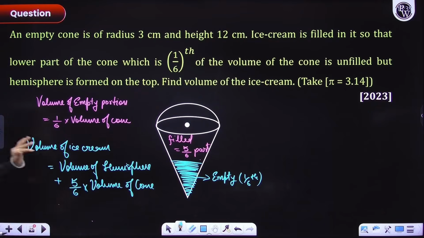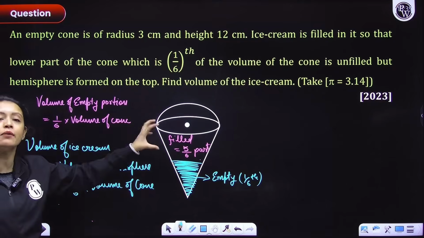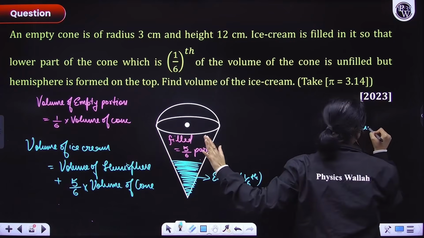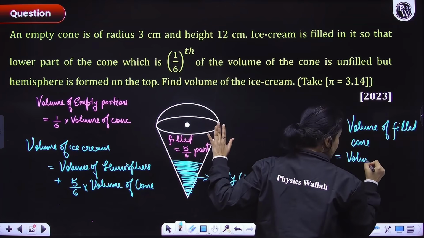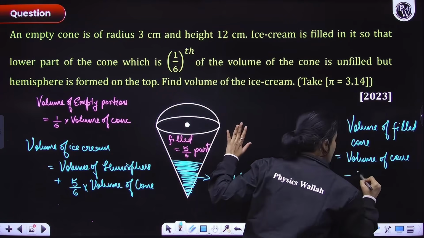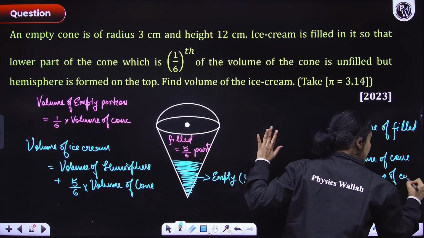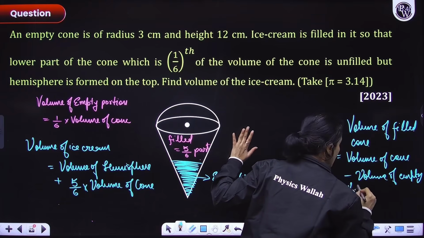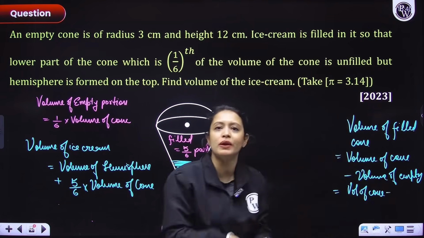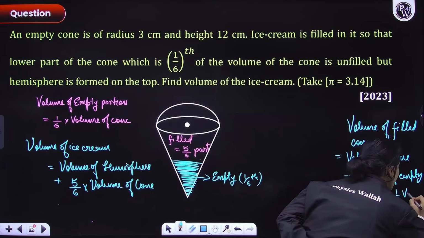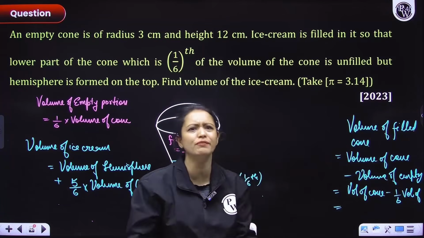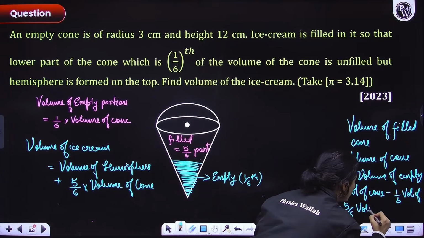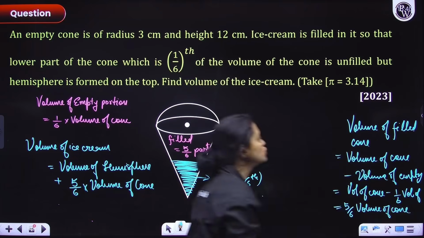Here again I am making you understand: the volume of empty portion is 1/6 into volume of cone. So the volume of the filled portion, if you didn't understand, the volume of the filled cone would be equal to the volume of the entire cone minus the volume of the empty part. Now I know that the volume of the empty part is 1/6 of the volume of cone. So volume of cone minus 1/6 volume of cone is 5/6 volume of cone. Did you understand? That is what I am trying to explain here.